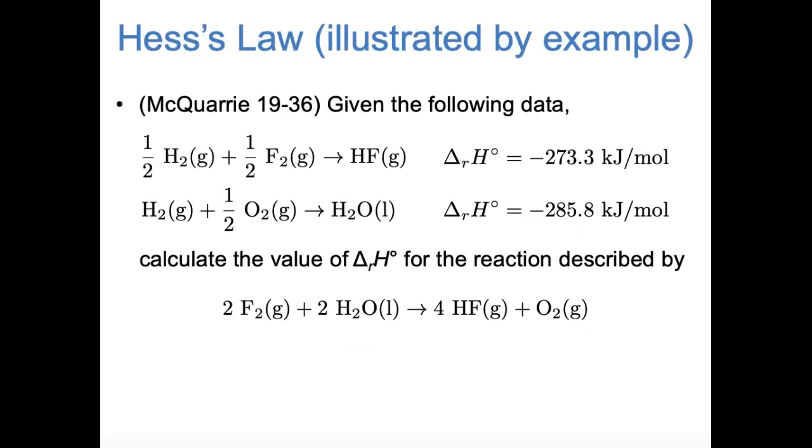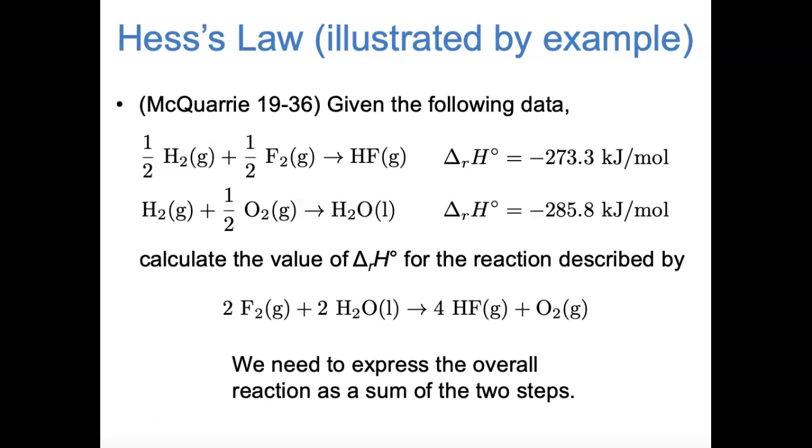Let's illustrate Hess's law by example, using a problem from Macquarrie. In this problem, you're shown two chemical reactions and told delta H for each of those reactions under standard conditions. The little circle means standard conditions. And you're asked to find delta H under standard conditions for another reaction.